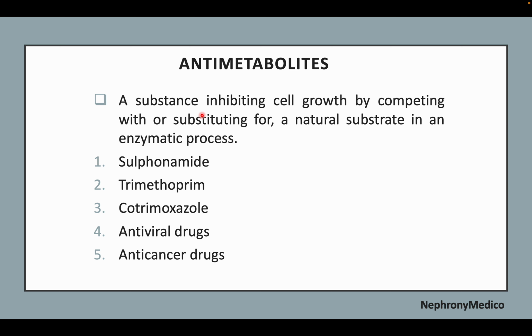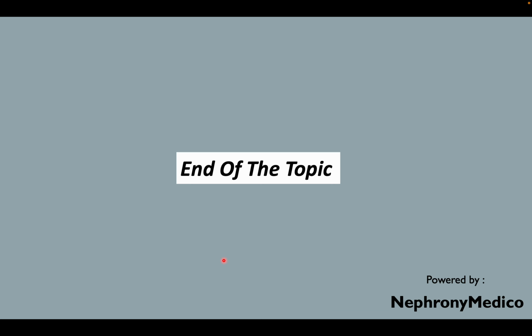Antimetabolites. These are substances inhibiting cell growth by competing with or substituting for a natural substrate in an enzymatic process. These include sulfonamide, trimethoprim, cotrimoxazole, antiviral drugs, and anti-cancer drugs. End of the topic.